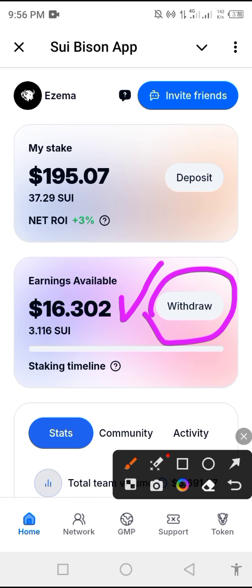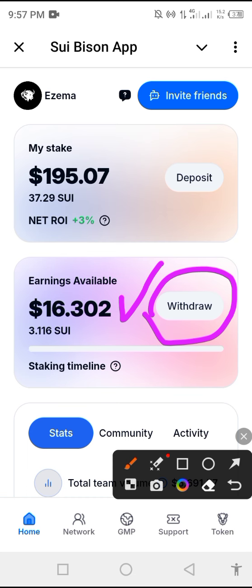Imagine when you refer one person and that person refers somebody that staked $1,000. You earn 10% from your first generation, 5% from your second generation, 3% from your third generation, 2% from your fourth generation, and 1% from your fifth generation.